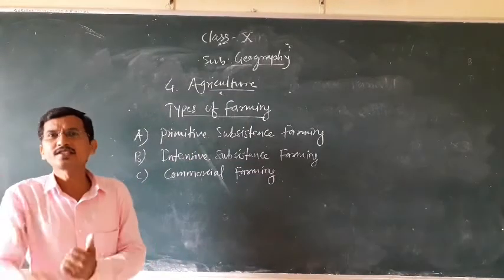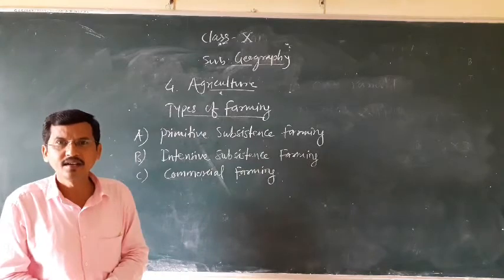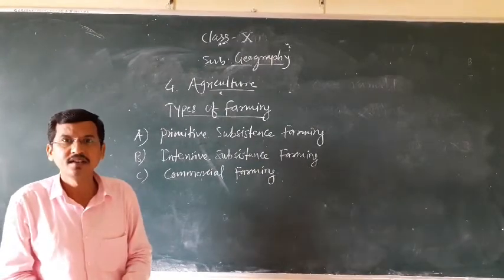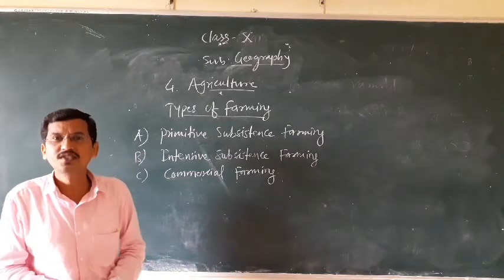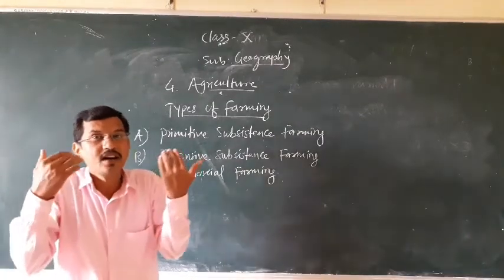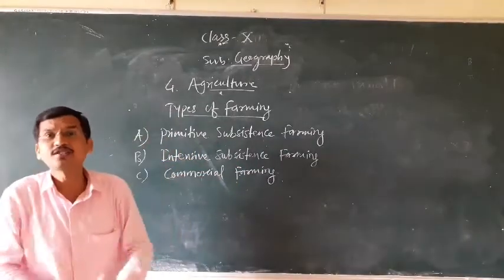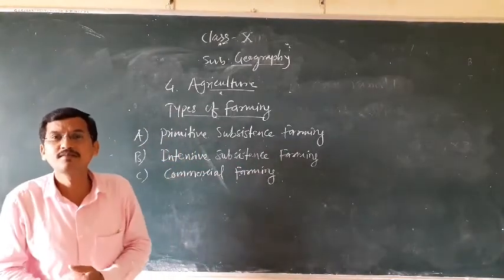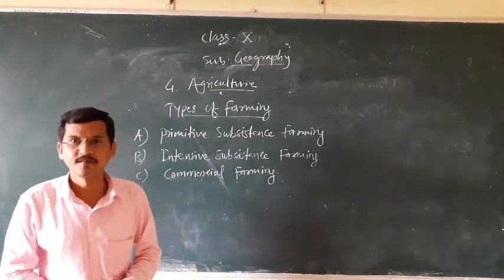Then these 10 acres of land will be divided among the 4 sons. After the distribution of land among the 4 sons, the size of land which each son possesses is 2.5 acres.